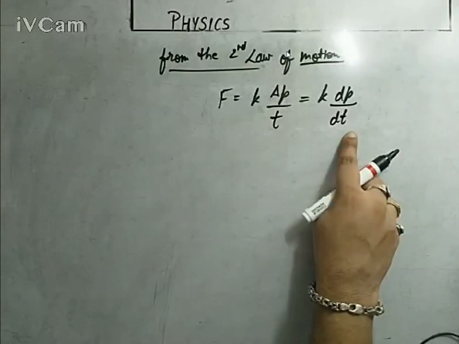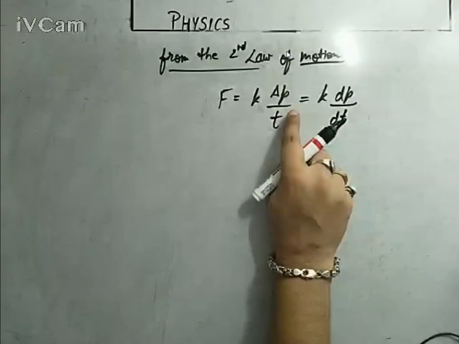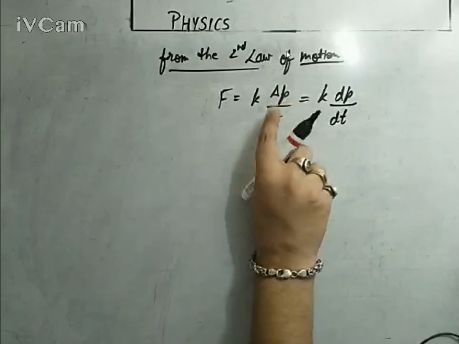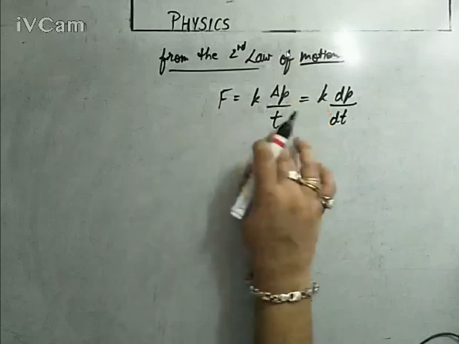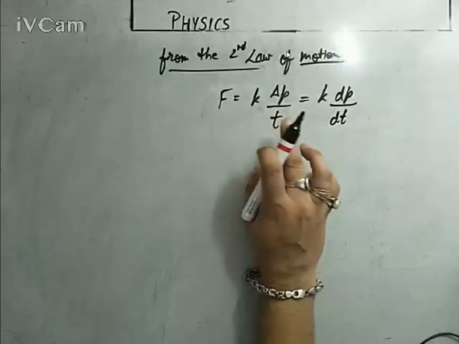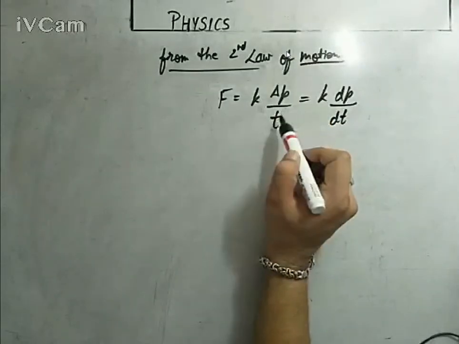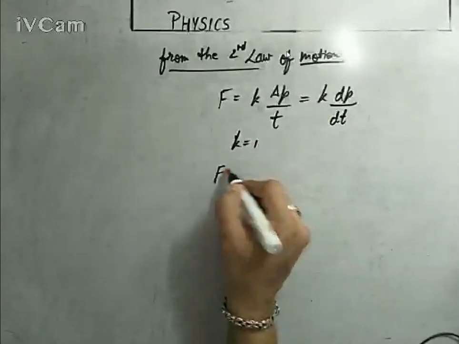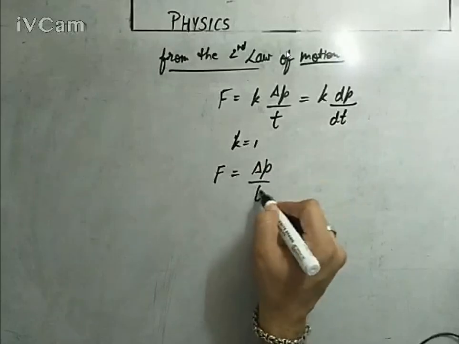For a finite change, you can use P2 minus P1. I will focus right now on this formula simply: force is directly proportional to change in momentum with respect to time, where the constant K is usually 1. So F equals delta P upon T.